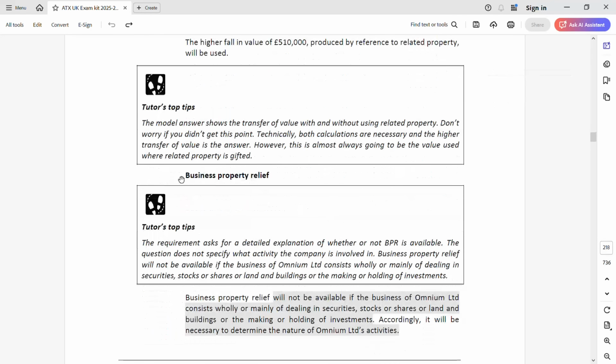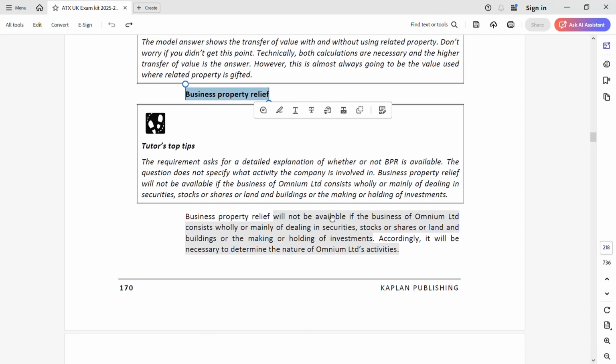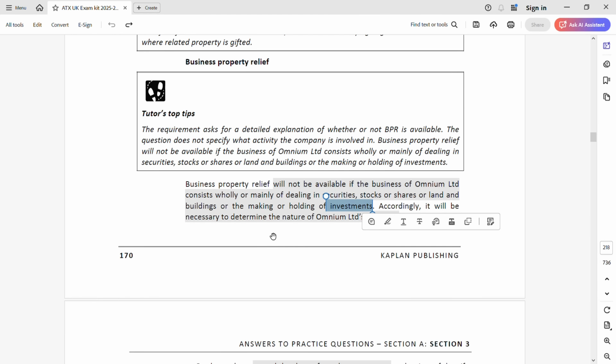Now the next question: they asked whether business property relief is available or not, and assuming it is available, how it will be calculated. That was the next requirement. In this case, it will not be available if the business is dealing in securities, stock or shares, or land and buildings, or making investments. Remember, business property relief is for trading purposes. It has to be there for trading. If it's investment, securities, land and buildings, business property relief will not be available. So you have to determine the nature of this activity. For saying this line, you are going to get your professional skills marks, your commercial acumen.